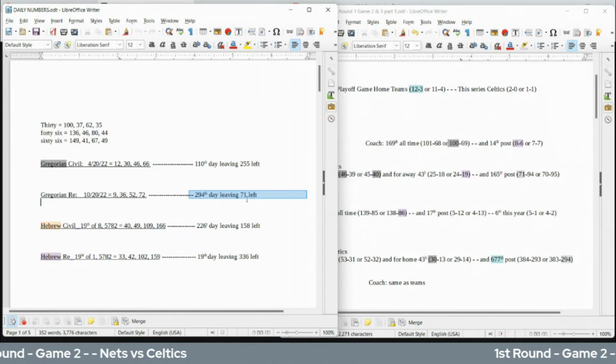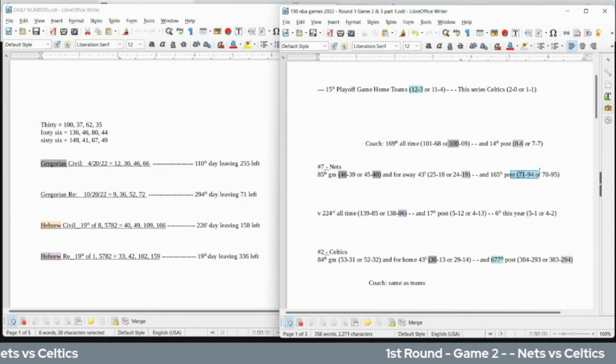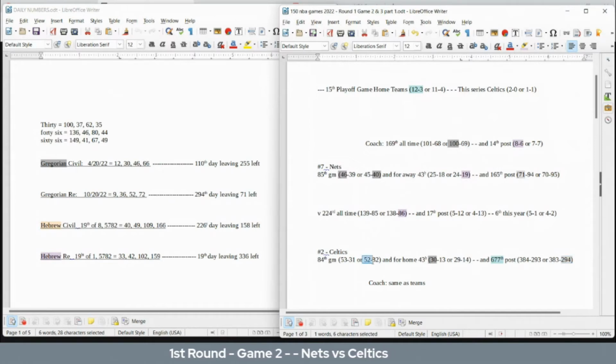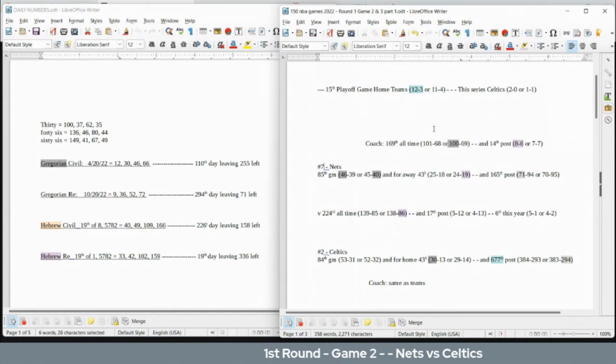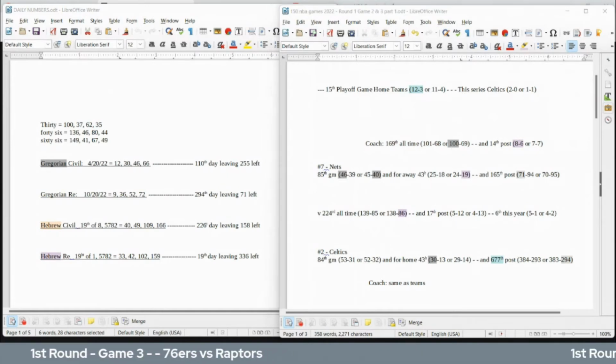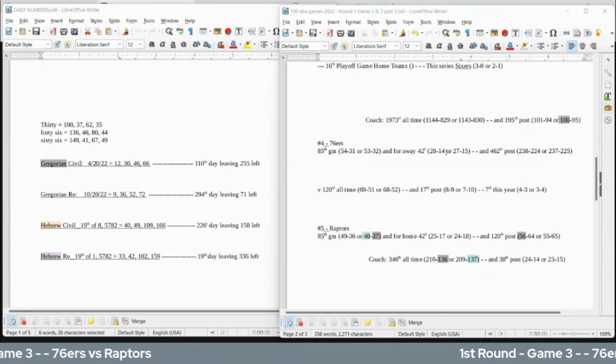It's the 294, 71. So if Nets win, they would get their 74th playoff win. Celtics would get their 294th playoff loss, sitting on that 52. This 2 seed versus the 7 seed. So I thought that was kind of fascinating for the Nets. It will be a made-up calendar win if they get it. But let's move on. I'm going to go through these pretty quickly.